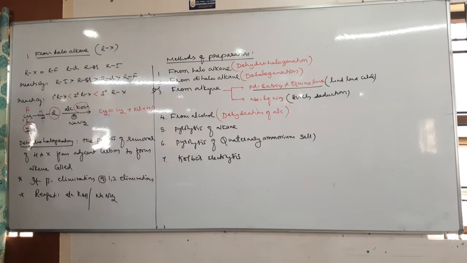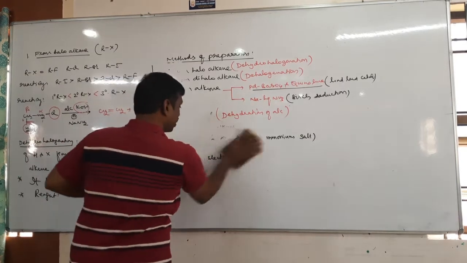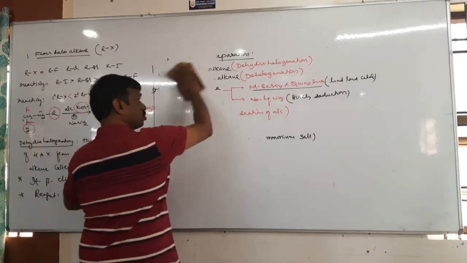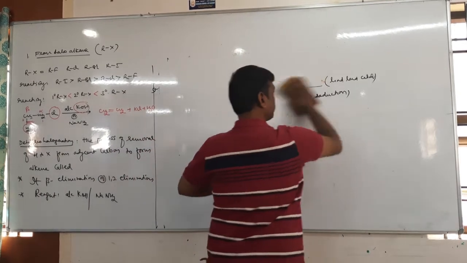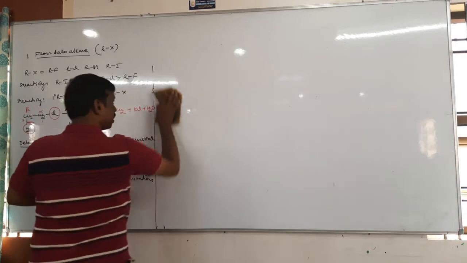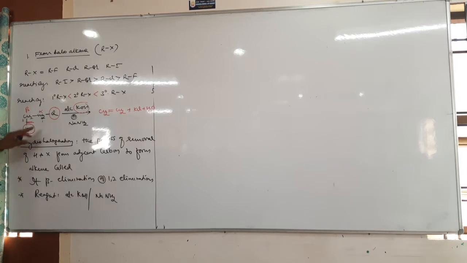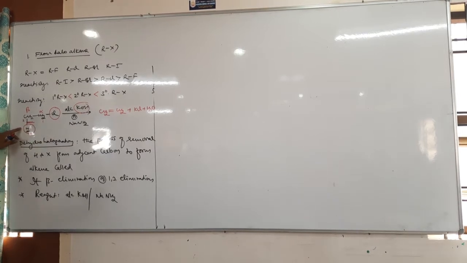Therefore alcoholic KOH or sodium amide is an example of a reagent. Next, we need to understand how to write the product. The majority of questions are based on writing the product. To write the product we need to understand the mechanism. Since it is a simple reaction, to write the product, remove the halogen from the alpha carbon and remove the hydrogen from the beta carbon.